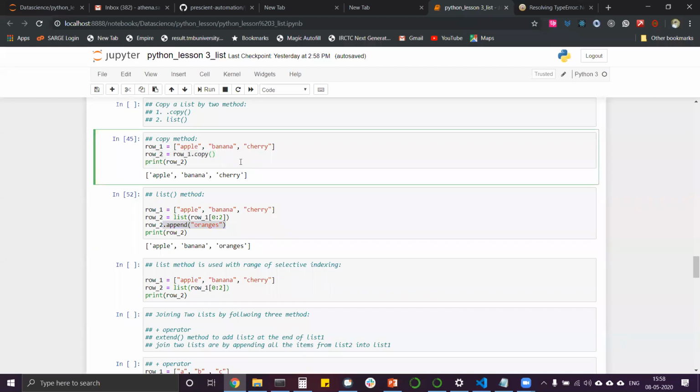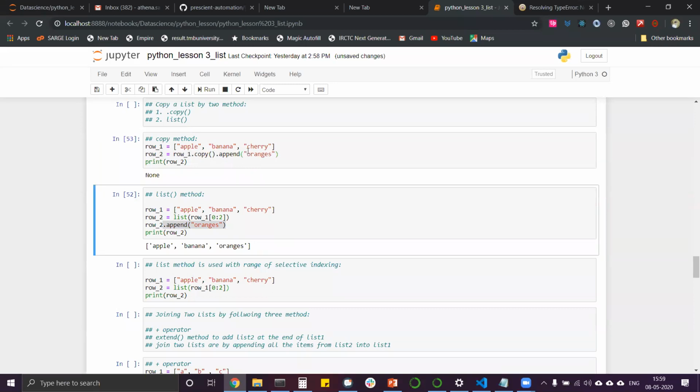Can we do this here? You see the error? That's None. In the same way, you cannot do this unless you have created the row. Now, why is it None? Because right now row 2 is not being created with this command. It is against the Python guidelines to use this kind of command. You have to do it in two steps.